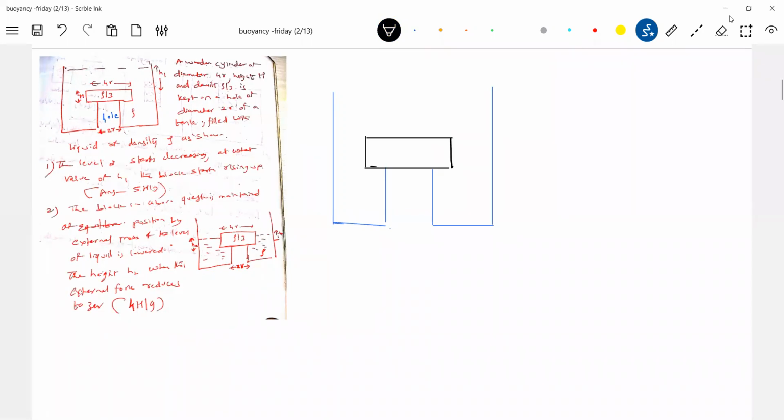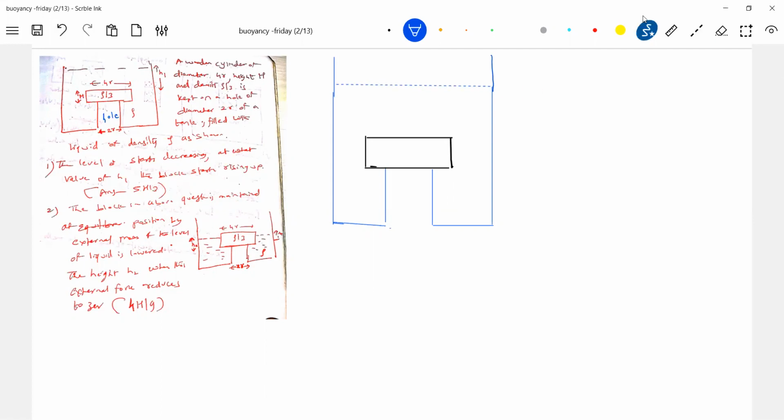Let the liquid be filled up to a certain height. So this everything is liquid.